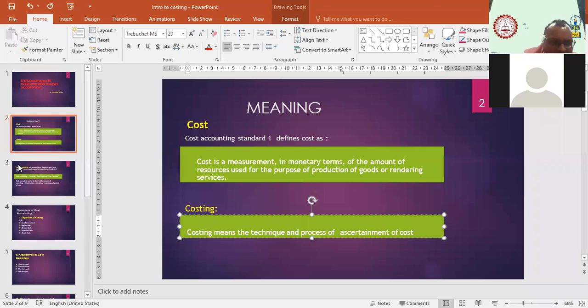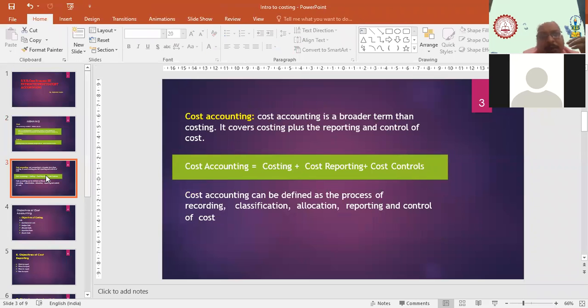Now the next one is, what do you mean by cost accounting? Cost accounting is a little broader concept than costing. In costing, we just find out the cost of any product.